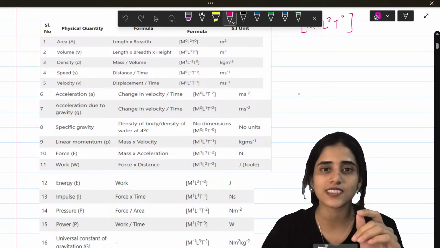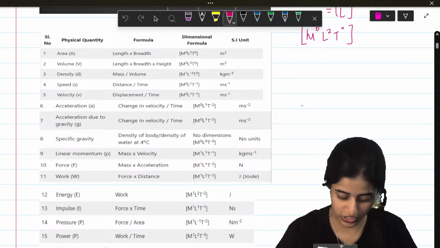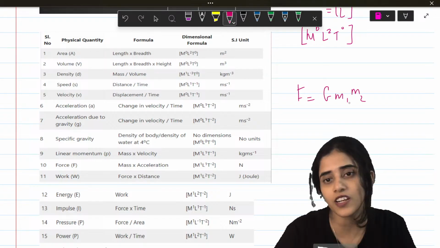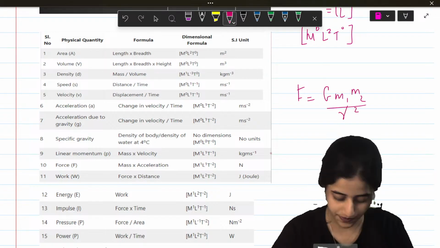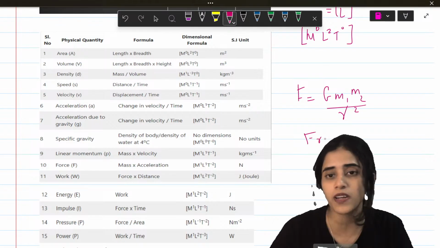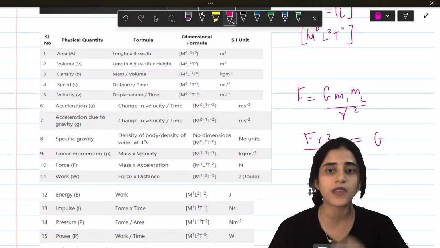So dimension is what we were discussing. Okay, let's find out the dimension of universal gravitational constant as I was saying. So F is equal to G m1 m2 by r square. So first thing you need to know the formula. So F r square by m1 m2 is G. It's good if you can know the dimension of basic stuff like force.